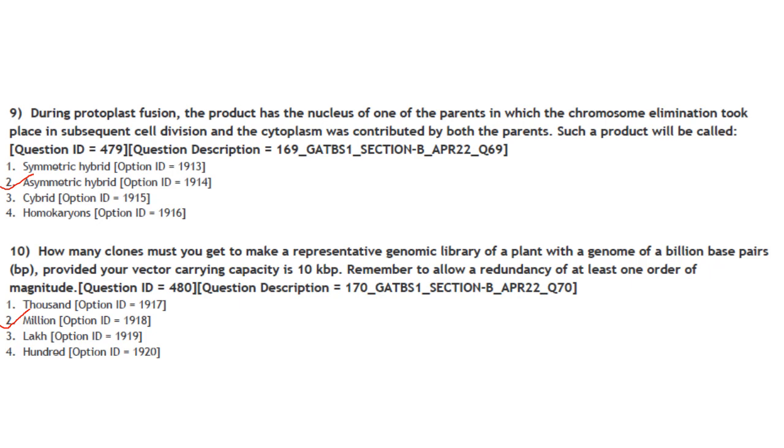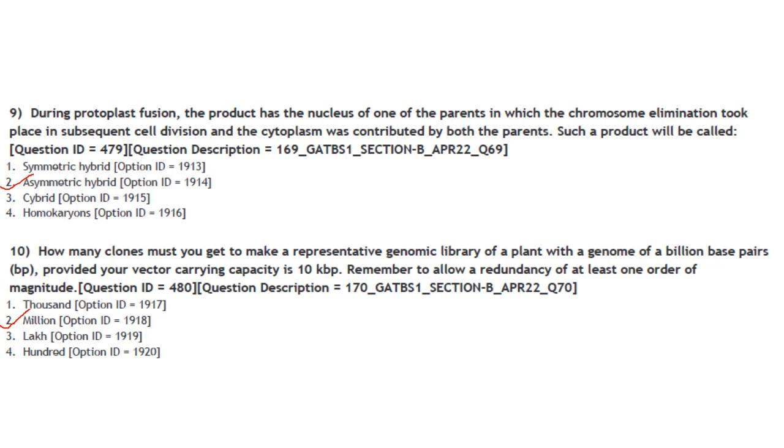Symmetric hybrids contain the somatic chromosomes of both the parental species. Here they have asked about a product that has the nucleus of one of the parents, in which chromosome elimination took place in subsequent cell division, and the cytoplasm was contributed by both parents.